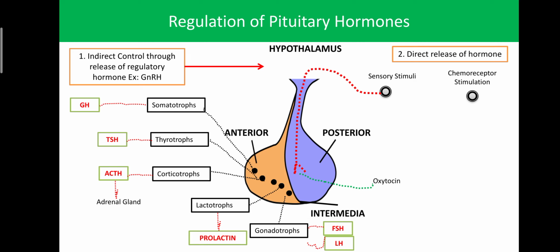Then the synthesized ADH reaches the posterior part of the pituitary gland, and from here the ADH is released into our circulation. So like that, the direct release of hormone mechanism is regulated by the hypothalamus for secretion of ADH and oxytocin.